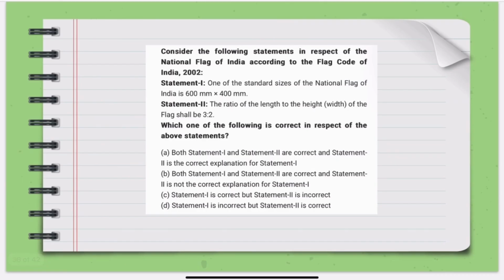Let us move on to the next question. Consider the following statements in respect of the national flag of India according to the Flag Code of 2002. Statement 1. One of the standard sizes of the national flag of India is 600 mm into 400 mm. Statement 2. The ratio of the length to the width of the flag shall be 3:2. Which of the following is correct in respect of the above statements?